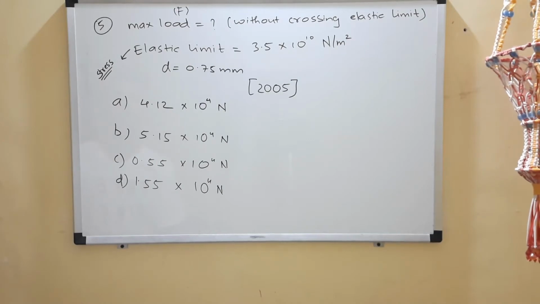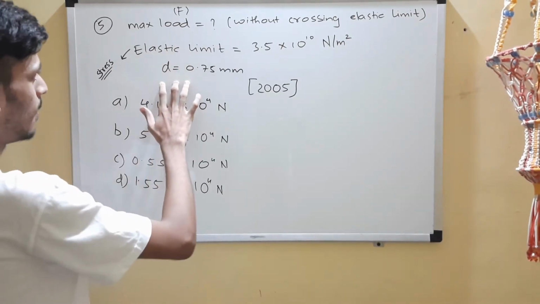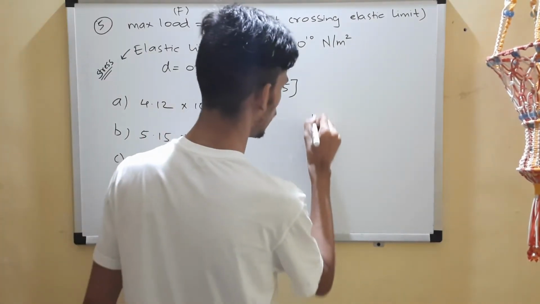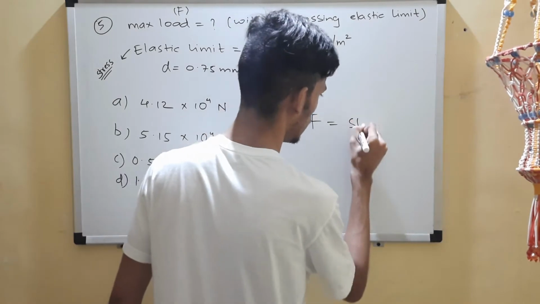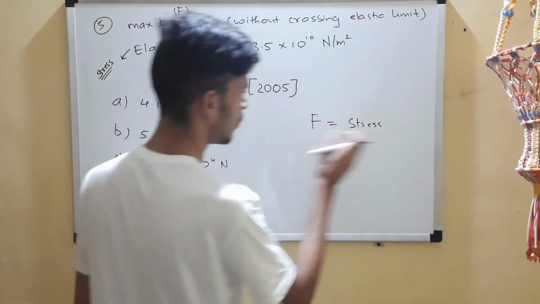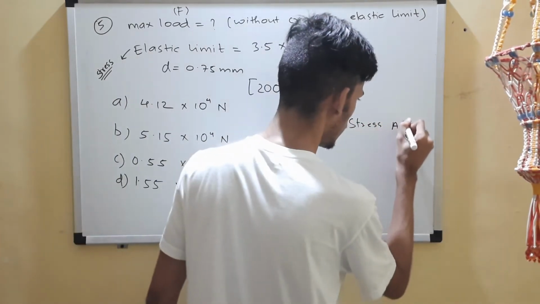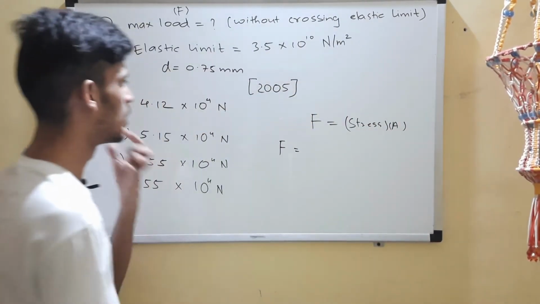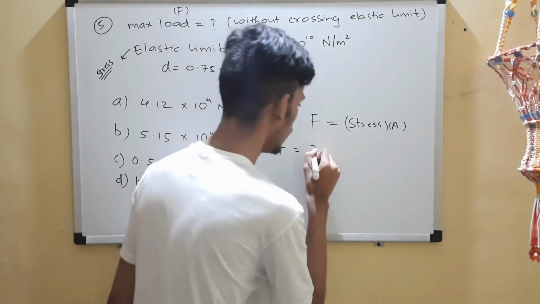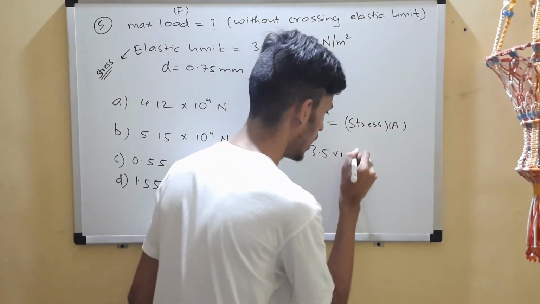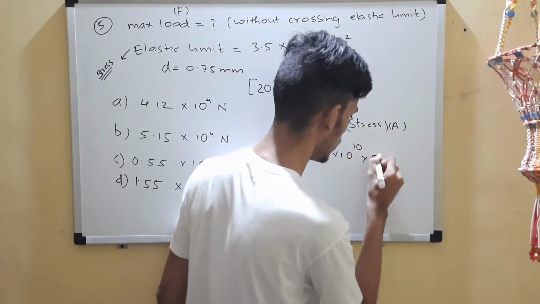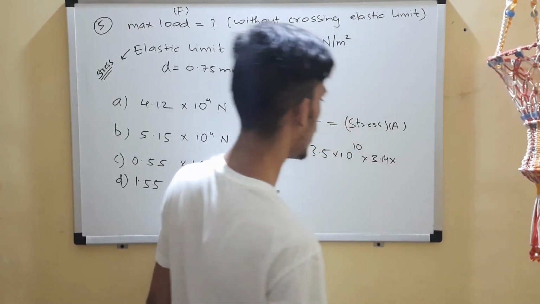Okay, so you are given the stress, you are given the diameter. From diameter you can find area, of course. You are supposed to find the force. So force will be equal to stress into area, right? Just like stress is force by area, force is stress into area. So stress is 3.5 into 10 to the power 10, and area will be pi r square, where pi is 3.14 into r square.